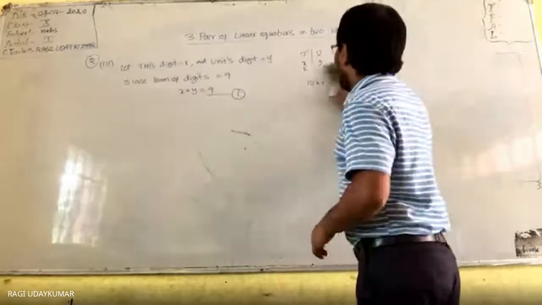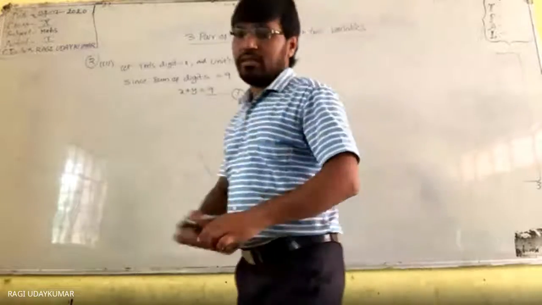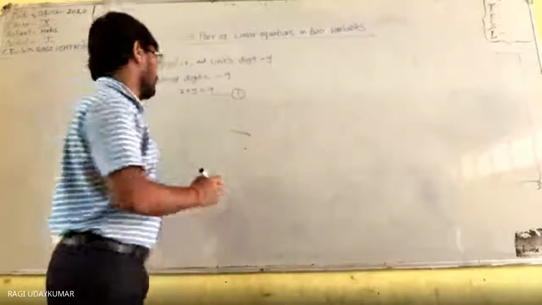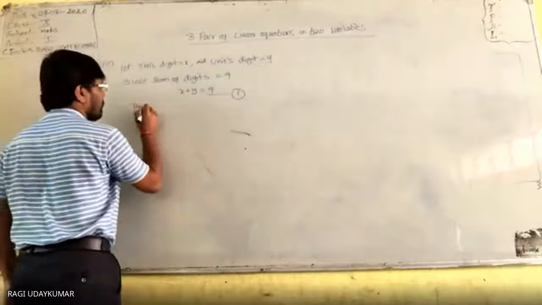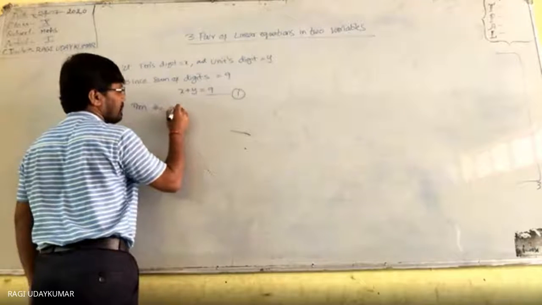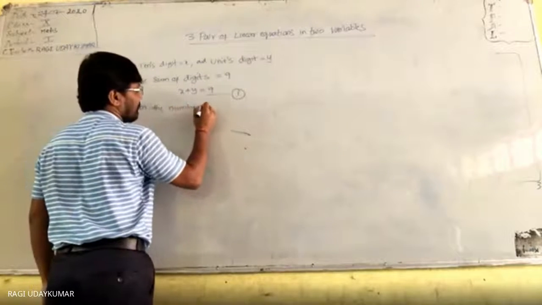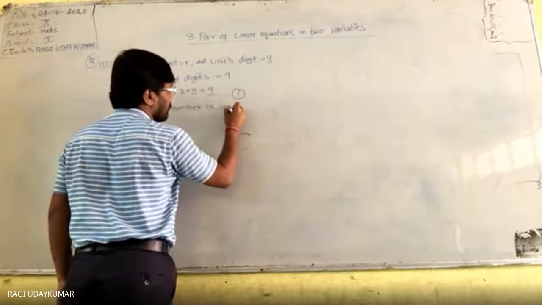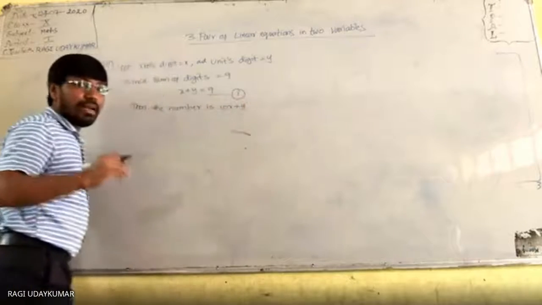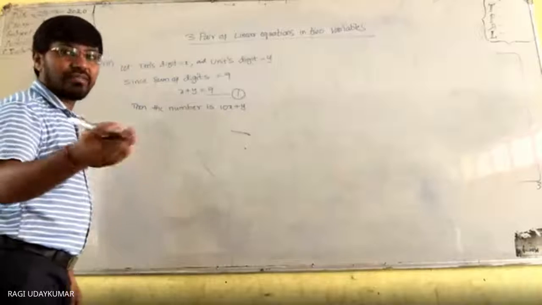So then the number is 10x plus y. Okay. Number obtained by reversing the order of the digits.